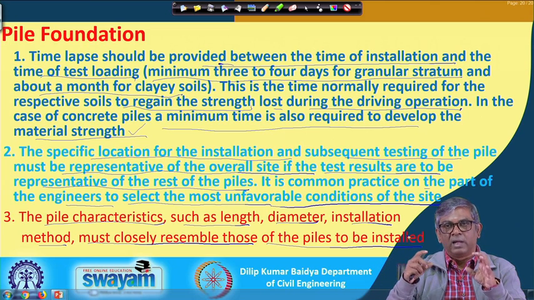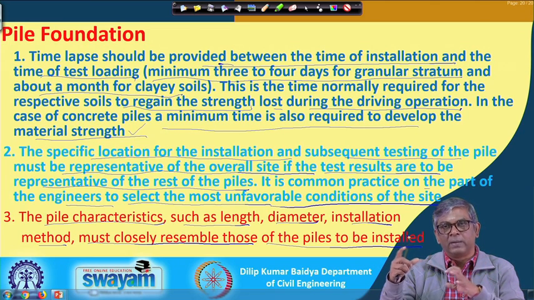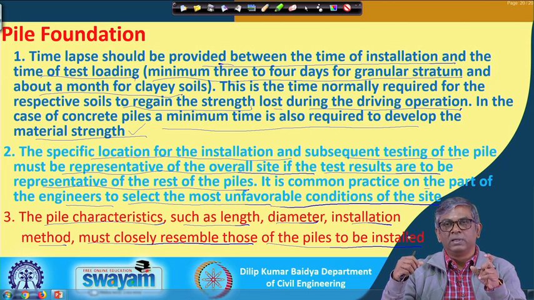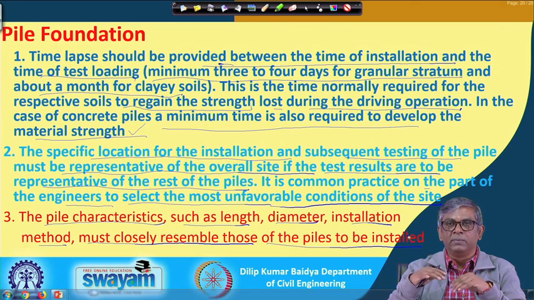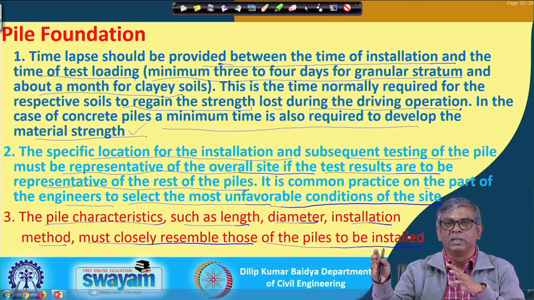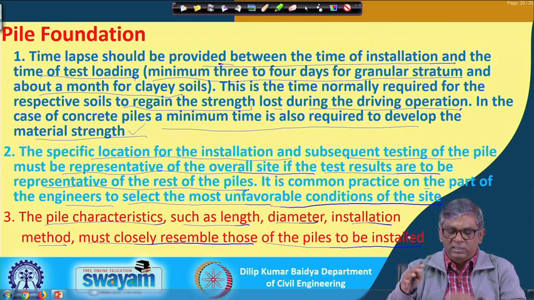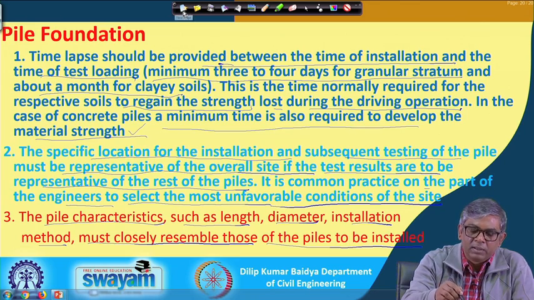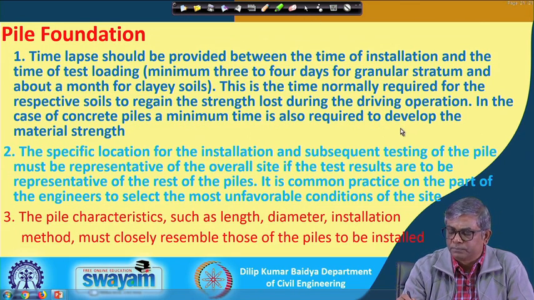So, whatever diameter you used in the design, the same diameter has to be there, the same length has to be there, and the construction method should be the same, and then whatever result you get will be representative of the rest. For example, if your entire project uses driven piles, but you do a pile test on a bored cast in situ pile, that is not representative. So, these are the points to be remembered. Let us see next.